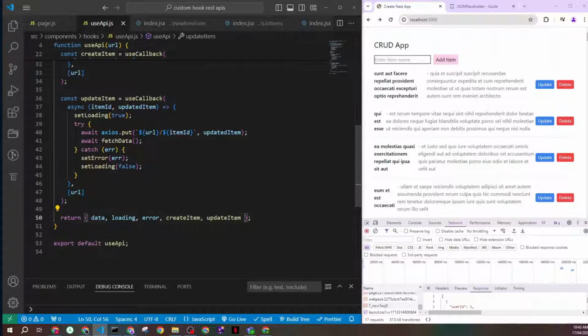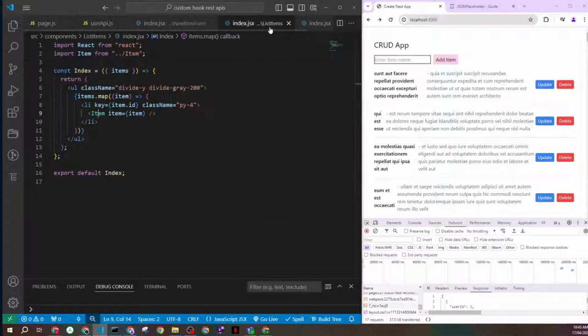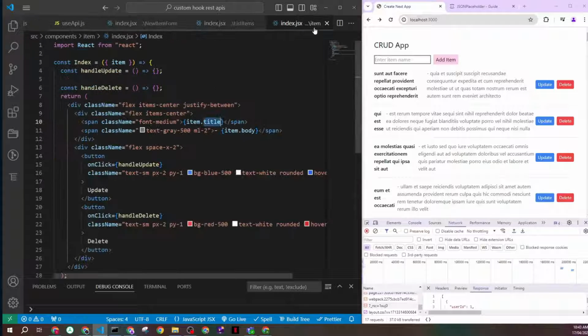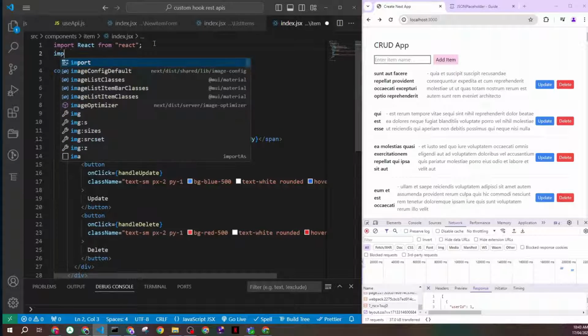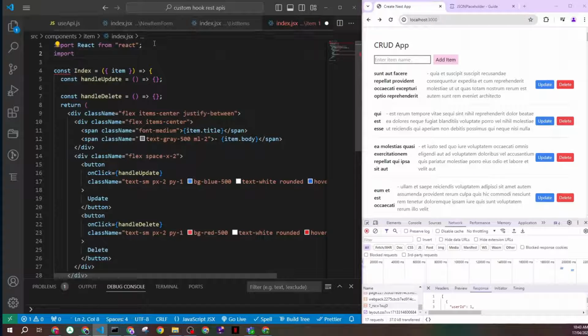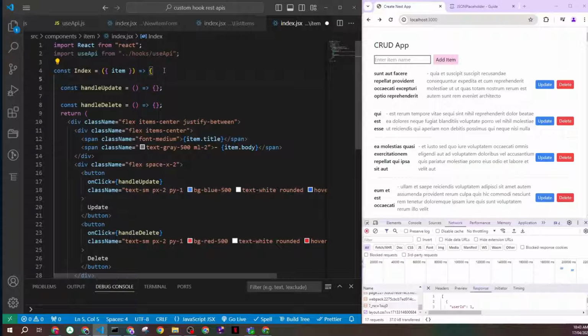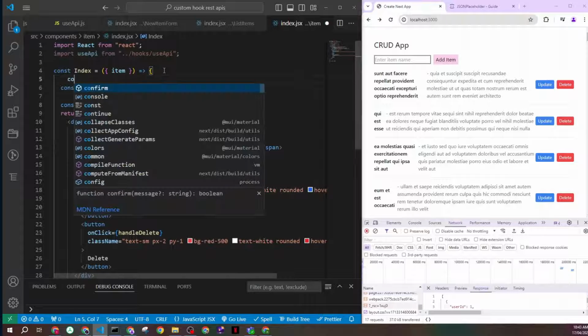Now these buttons are within the list item, and list item has item components. I'll go there. In the handle update, that's where I'll try to access it. So first I need to import my custom hook, useApi, and then I need to make that function also available for me.